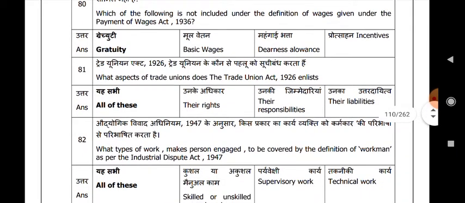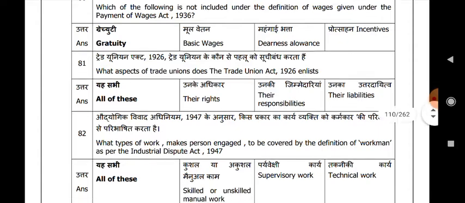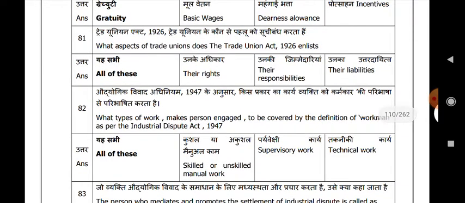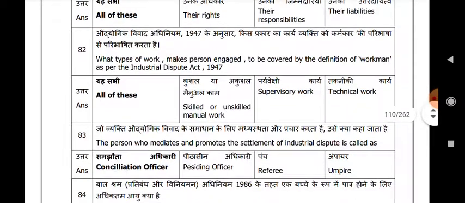What type of work makes a person engaged to be covered by the definition of workman as per the Industrial Dispute Act 1947? Skilled or unskilled manual work, supervisory work, technical work. All of these is your answer. The person who mediates and promotes the settlement of an industrial dispute is called the conciliation officer.